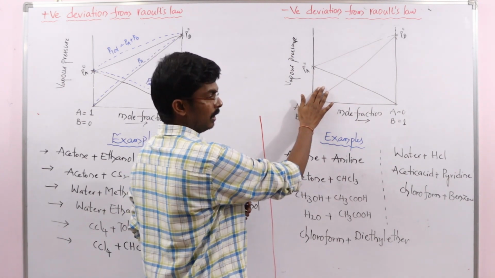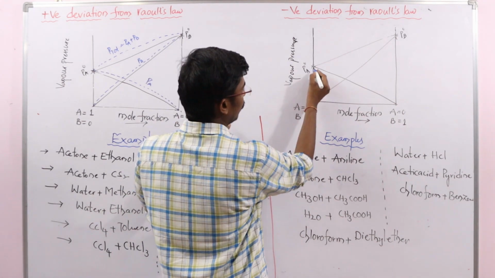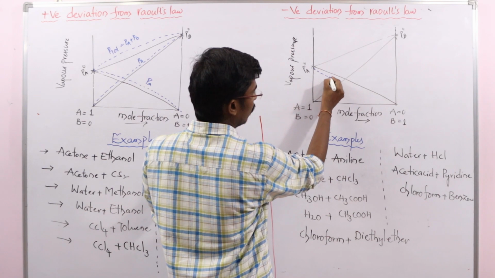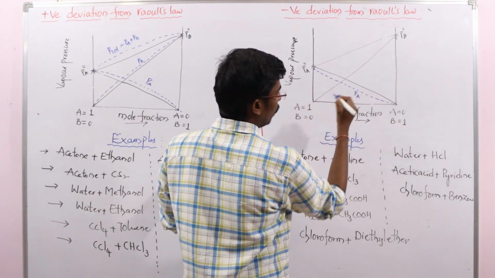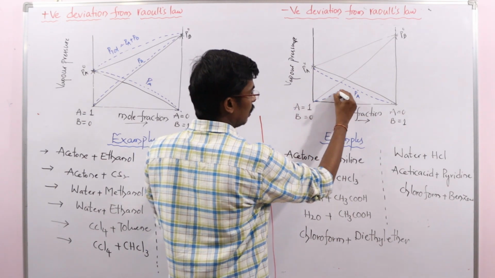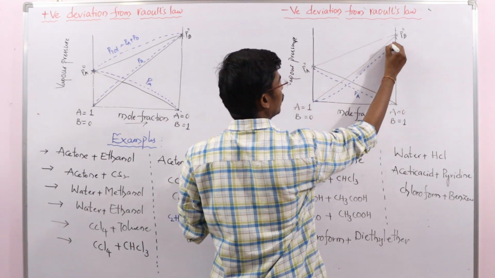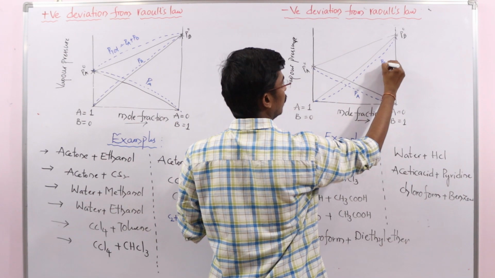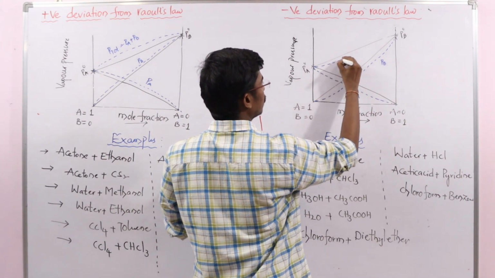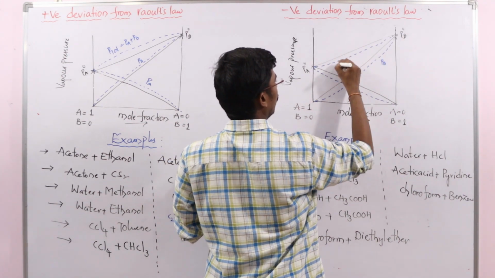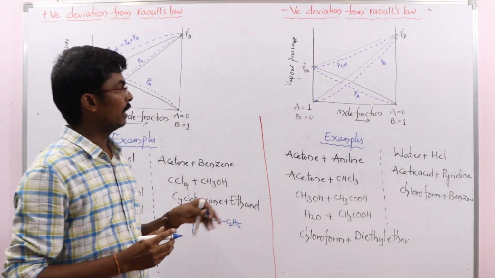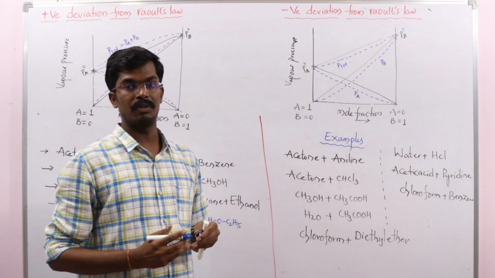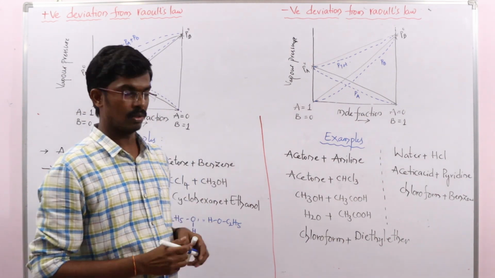The curves you expect are like this, but what we get is different. This curve represents PA, which is somewhat less than expected, this one is PB, and these dotted lines show P total. These are the graphical representations of solutions showing negative deviation from Raoult's law.